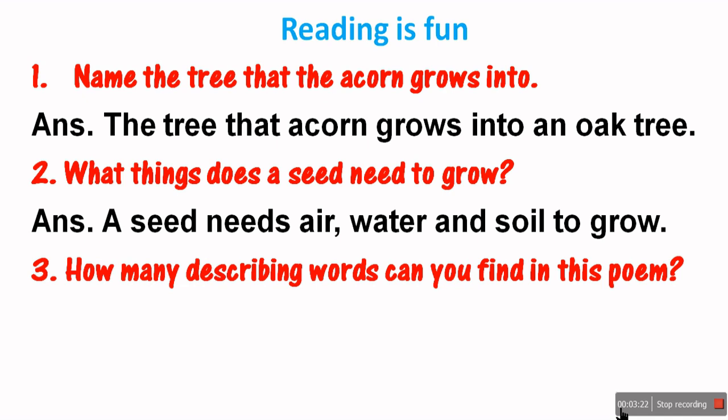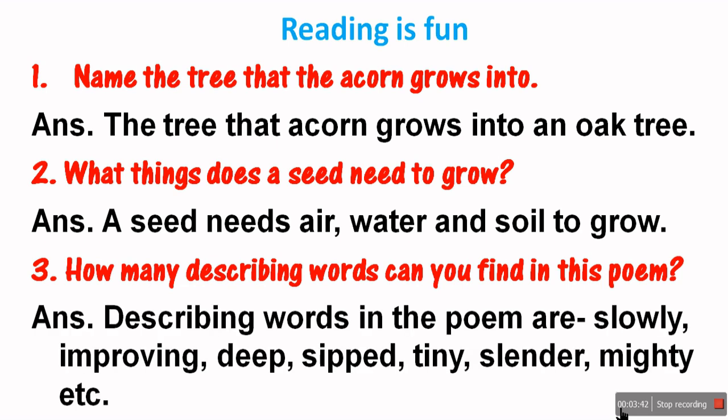Next question. How many describing words can you find in this poem? Describing words are the words which describe the noun. So there are a number of describing words used in this poem. Let us list some.